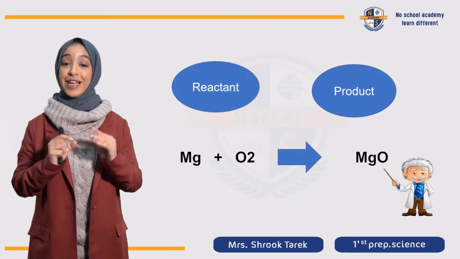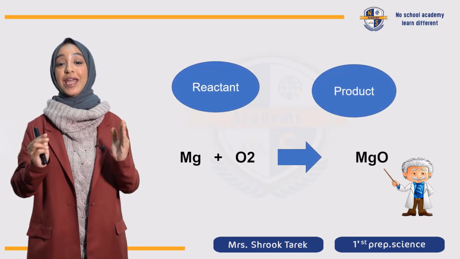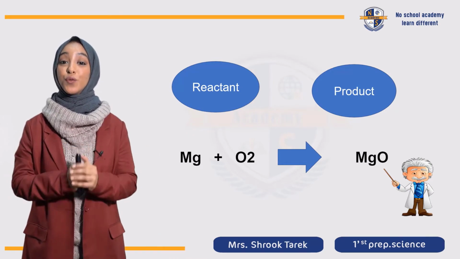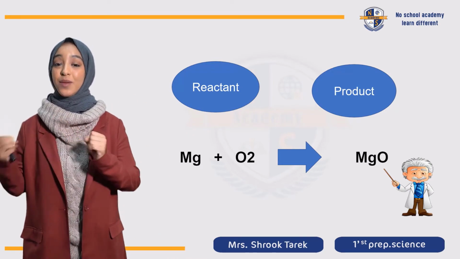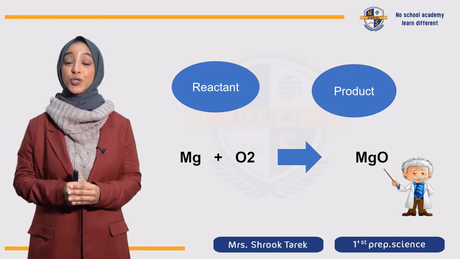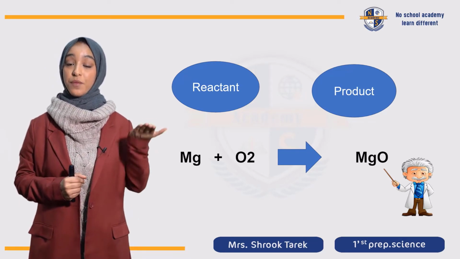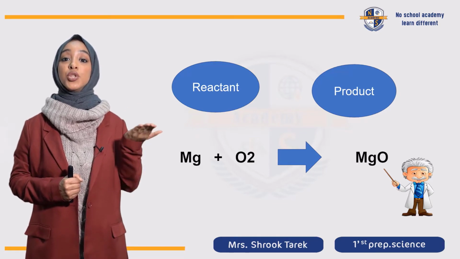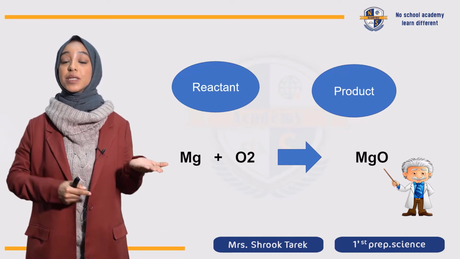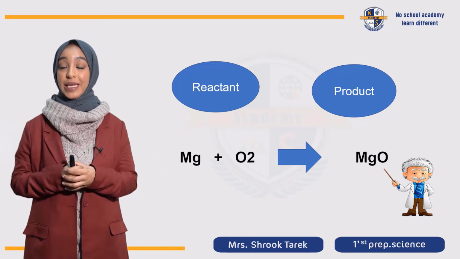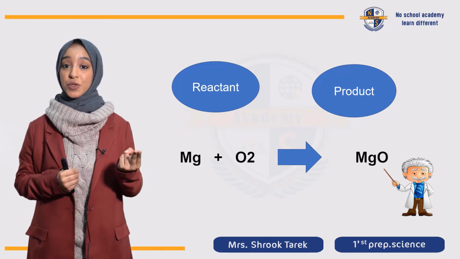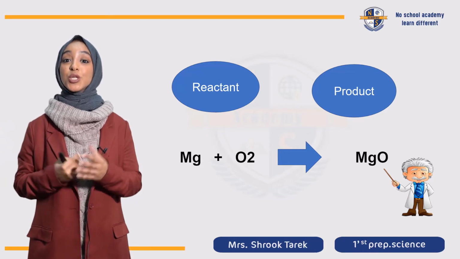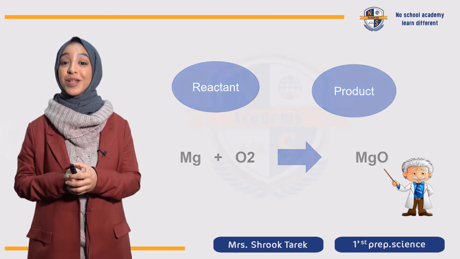طيب خلينا نرجع للchemical equation اللي احنا اتكلمنا عليها من شوية اللي كانت مغنيسيوم مع الأكسجين to form a product of magnesium oxide. So لو جينا نشوف the number of atoms of magnesium and oxygen atoms in the reactant side not equal to the number of atoms in the product side. يعني أنا عندي هنا 2 oxygens and in the product only 1 oxygen. So how can we balance this chemical equation?